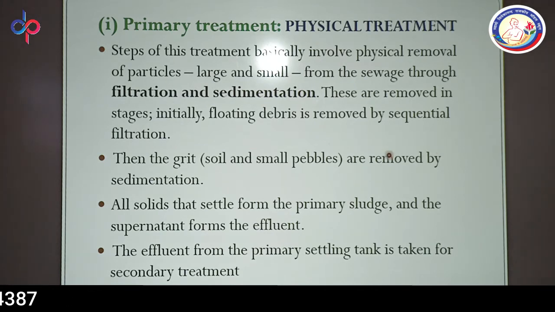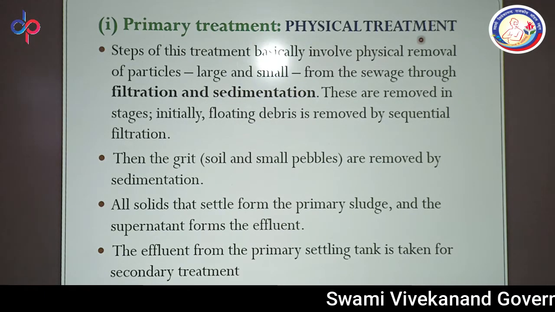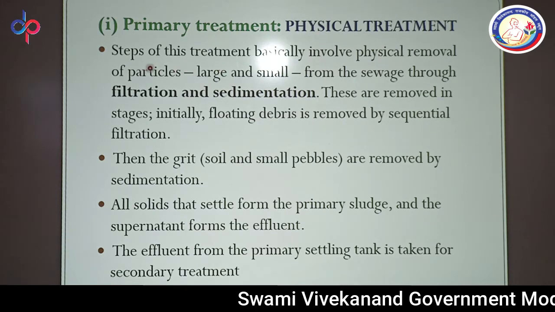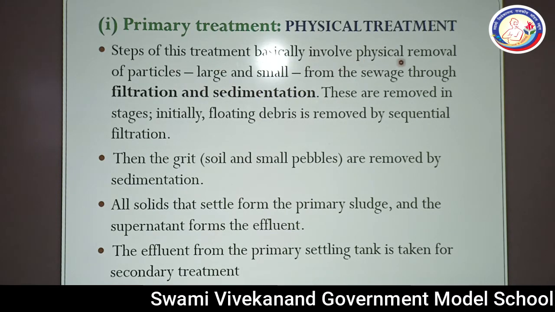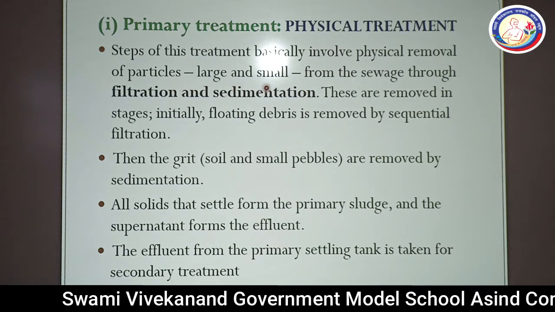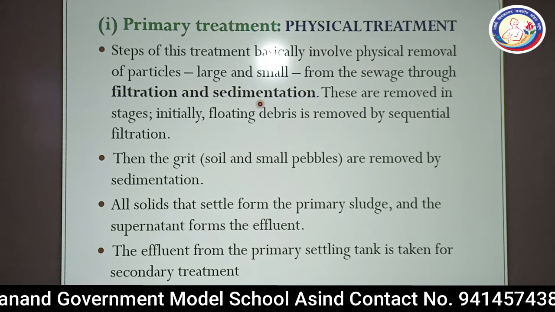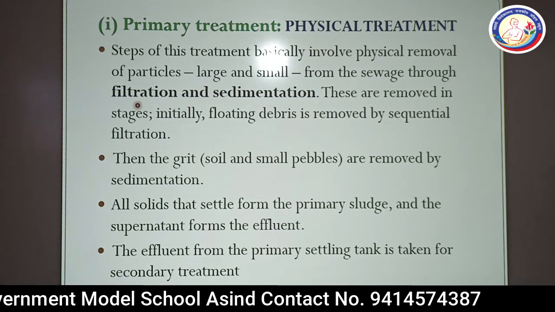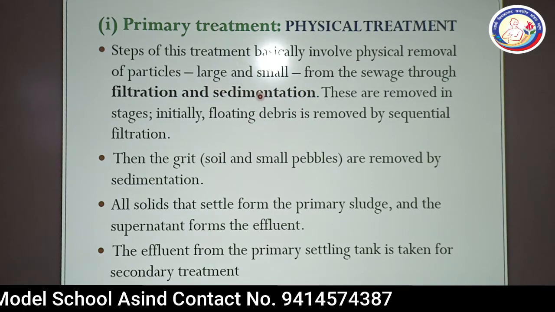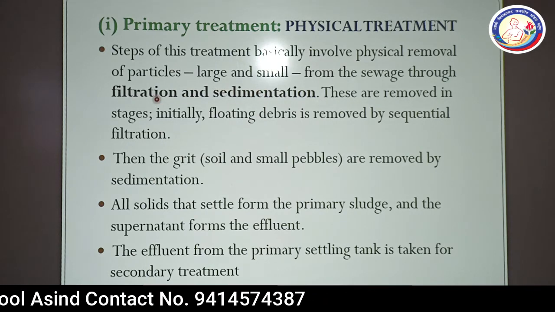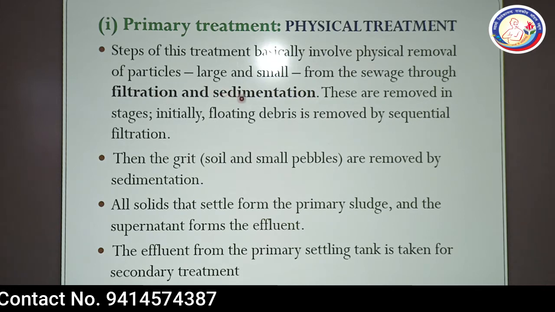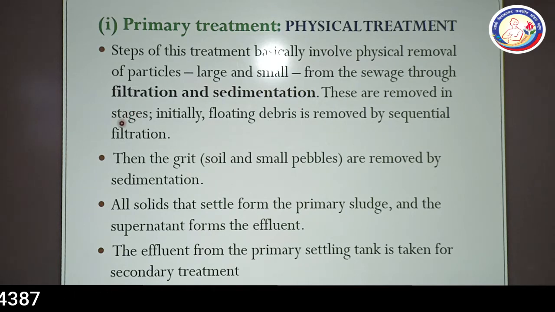There are three important basic steps in the sewage treatment plant. The very first is primary treatment. It is also known as physical treatment. The steps of this treatment basically involve physical removal of particles, large and small, from the sewage through filtration and sedimentation. So dear students, you can see these two important methods are part of primary treatment. The first is filtration, we will filter the wastewater, and the second one is sedimentation. So these are removed in stages.